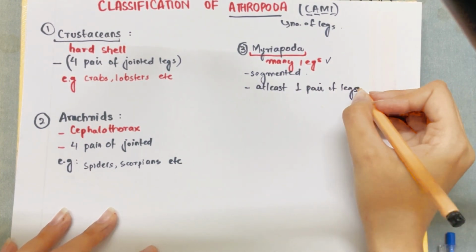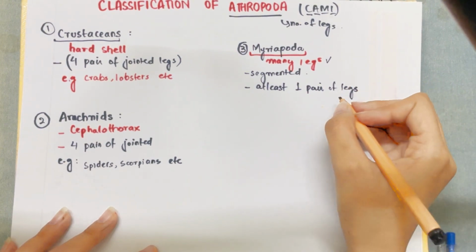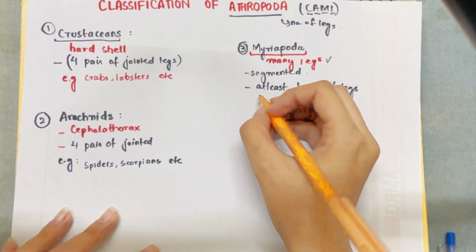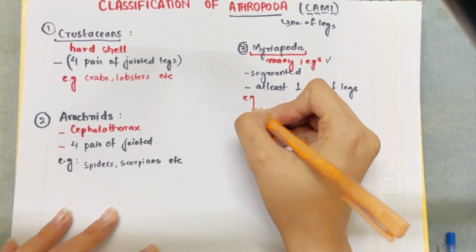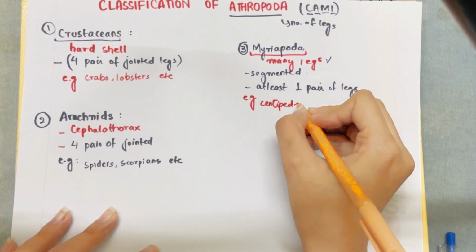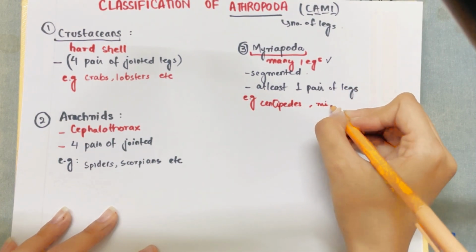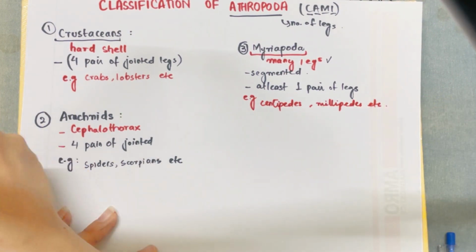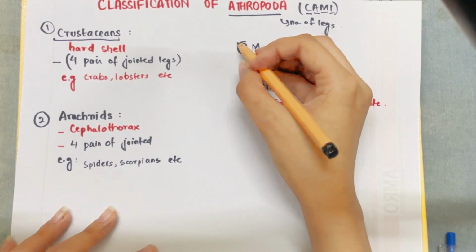The examples include centipedes and millipedes, since they have many legs and are also segmented. We'll be writing centipedes and millipedes, etc. So this is the third class of the phylum Arthropoda.